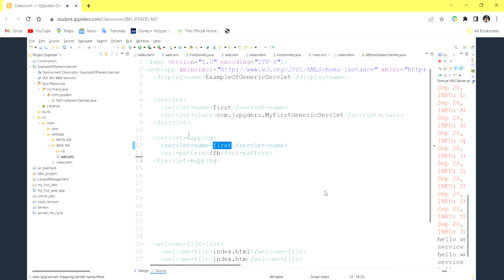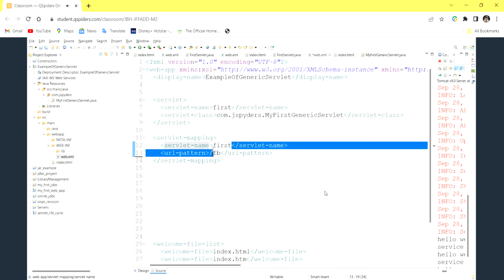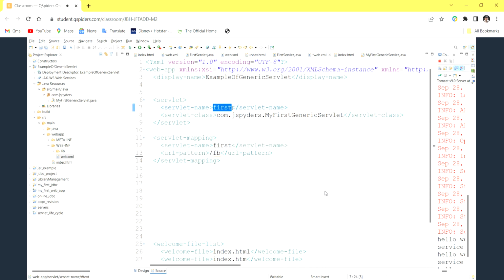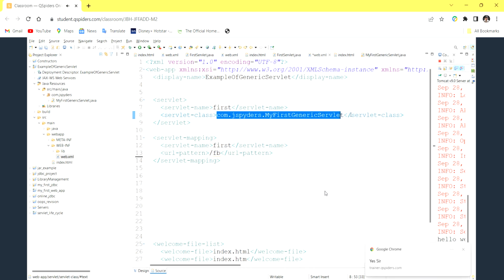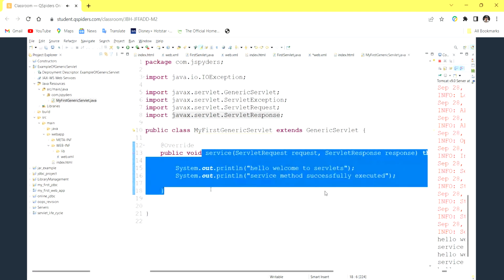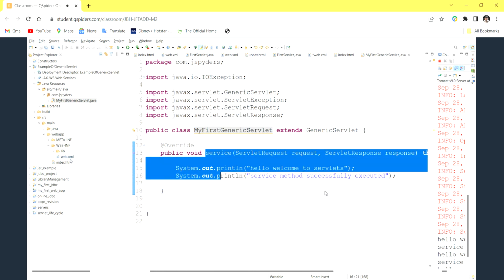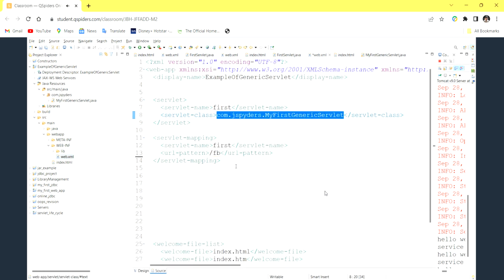Now it will see, we are having only one servlet. In future, we are going to create many servlet tags. So it is going to search the name first from top to bottom. Is there any first? Yes, I am having one. So it contains one class. Which class? Something called MyFirstGenericServlet. So the container will go to MyFirstGenericServlet and call the service method, based on web.xml.